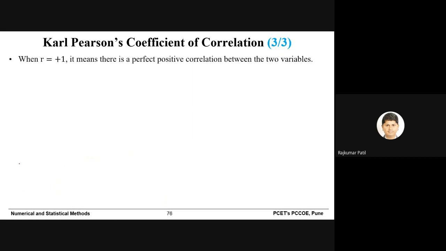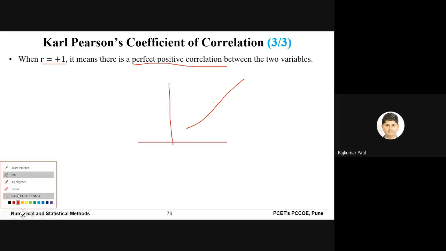Now, when R is equal to +1, it means X and Y have a positive but perfect correlation. When there are data points, the straight line will pass through all the data points. This is the simple meaning of this.